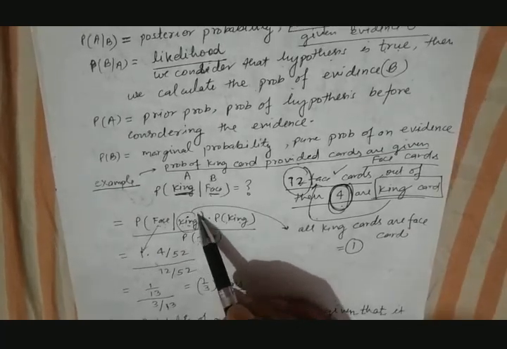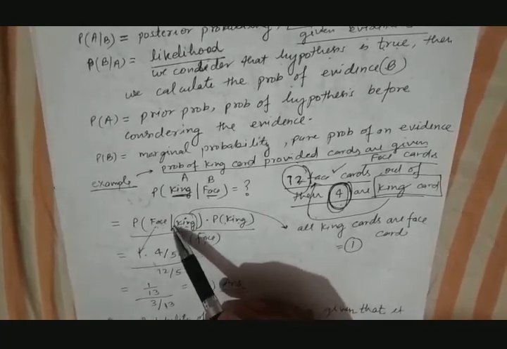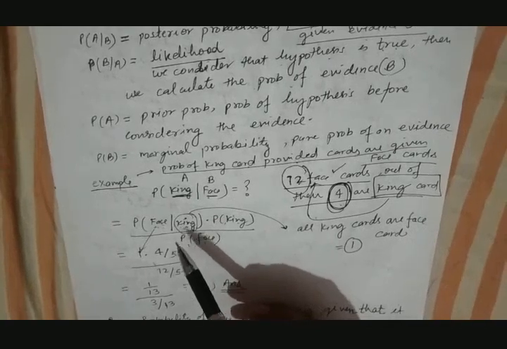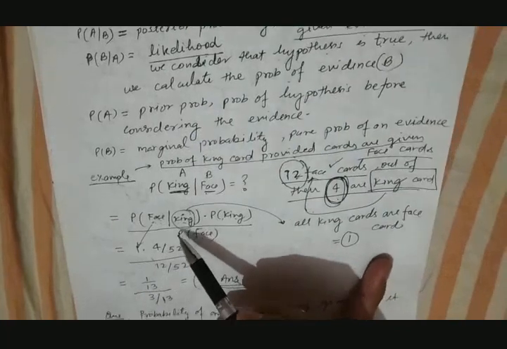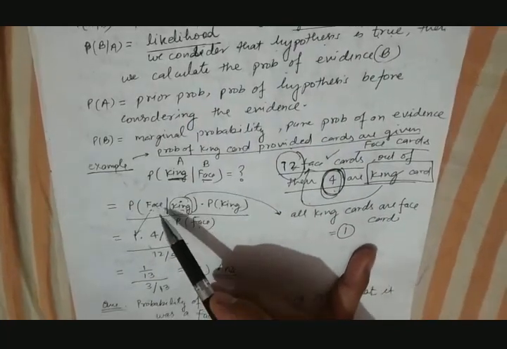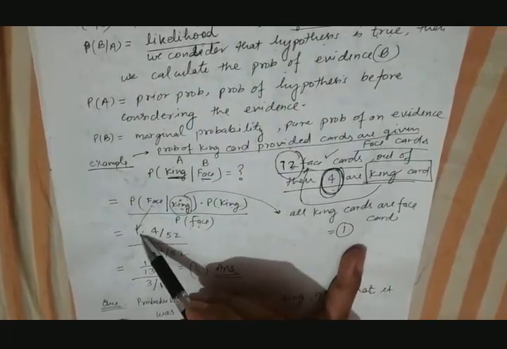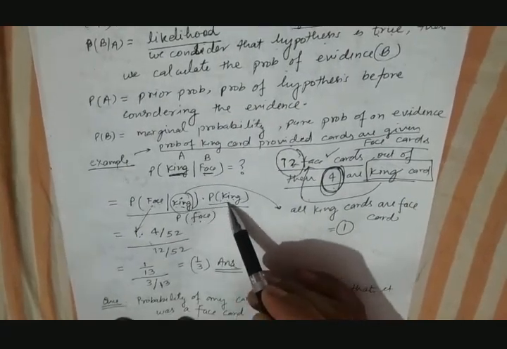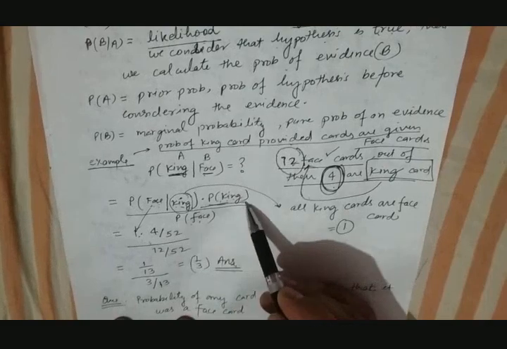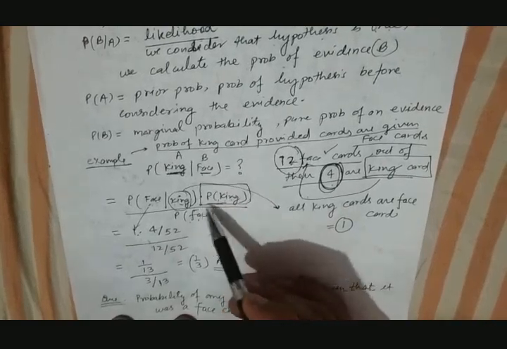It is said that all the given cards are king cards. So what is the probability that any card we pick will be a face card? The probability will be 1 because all the king cards are face cards over here. So it will give us 1. Now probability of king. This is basically the prior probability without considering the other event.